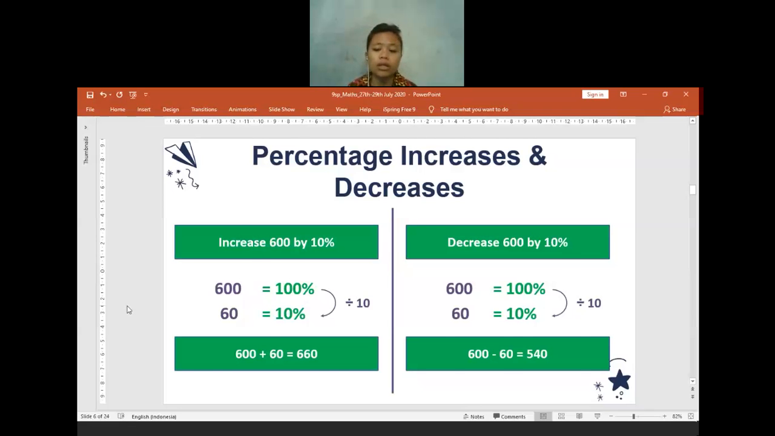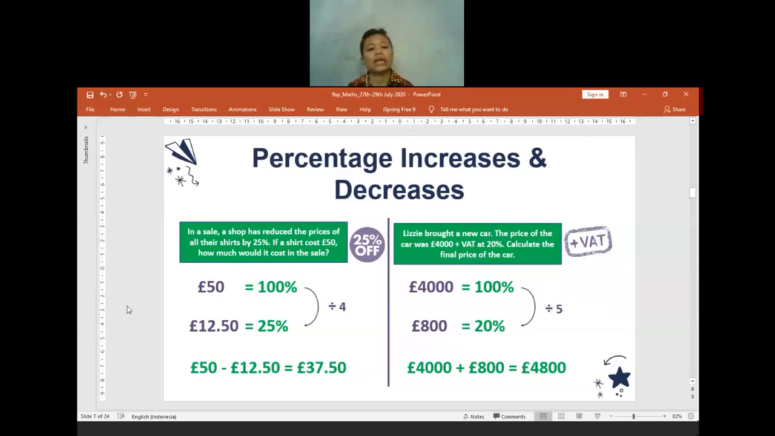No? Okay, if no one is confused, I'll give you the example in here. For the example, in a sale, a shop has reduced the prices of their shirts by 25%. If a shirt costs 50 pounds, how much would it cost in the sale? So I will find 25% of 50 pounds, which is equal to 12.5. Because it is a discount, the price will be getting cheaper. So I will do 50 minus 12.5, which is equal to 37.5 pounds.